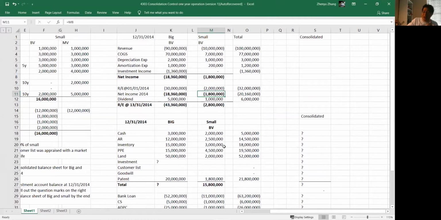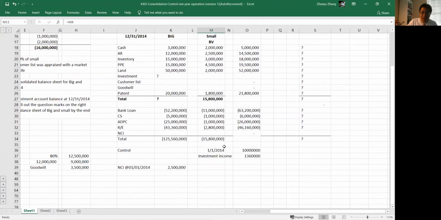Big only cashed out 80% of 1 million, which is 800,000. So the ending investment would be the beginning balance of the investment account plus the investment income, minus cash received, this much. This is the investment balance by the end of year 2014.